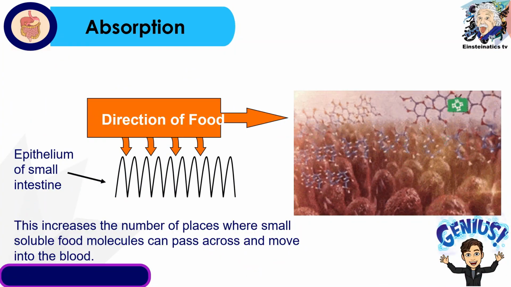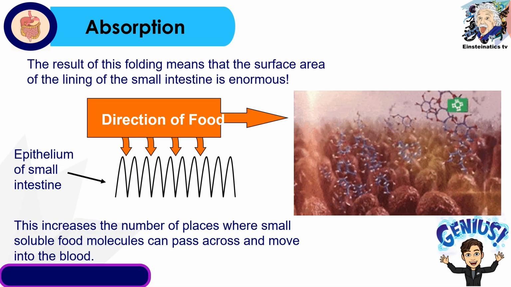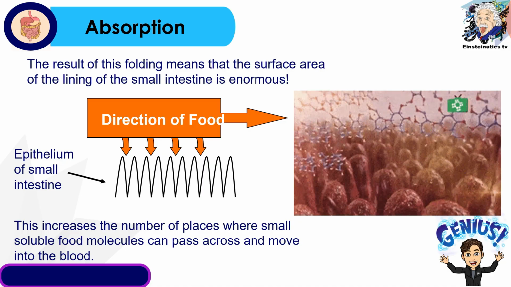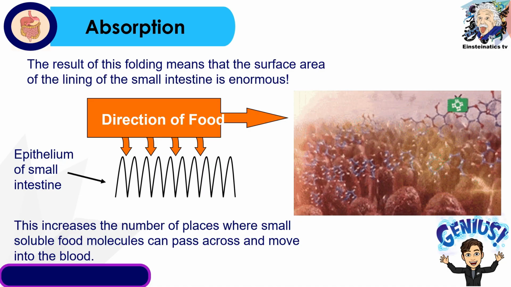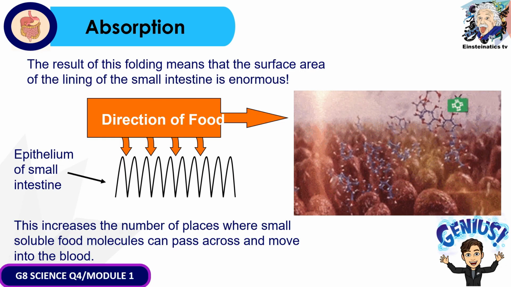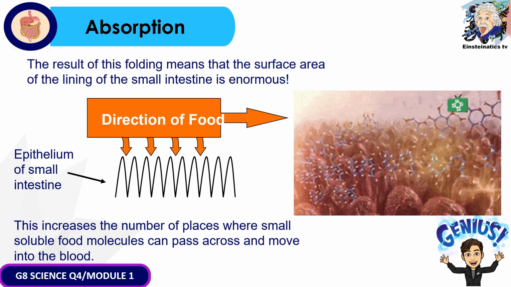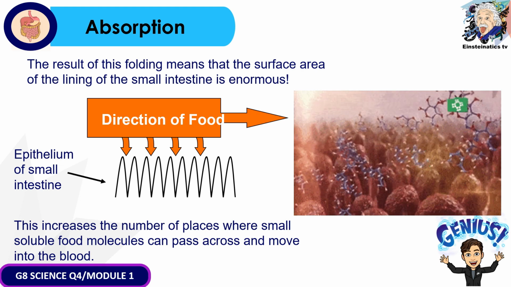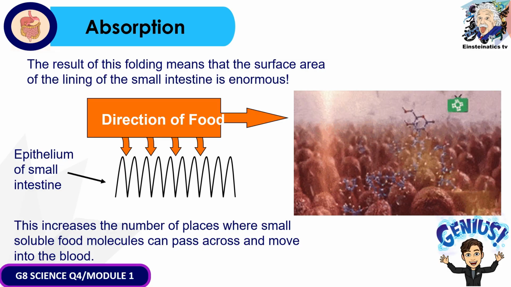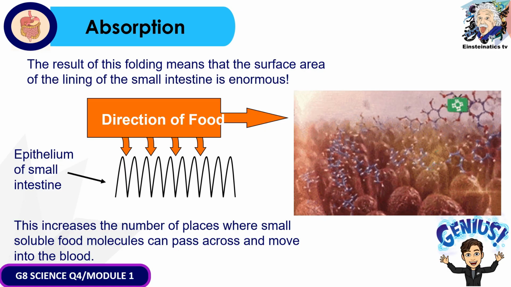The many folds on the small intestine are covered by the finger-like projections known as villi. So yung folding na ito means the surface area of the lining of the small intestine is enormous. So dito mangyayari yung absorption of nutrients. So yung increase ng number of places where small soluble food molecules can pass across and move into the blood. So ibig sabihin, the nutrients coming from the food would be efficiently absorbed through the process of absorption in the small intestine.